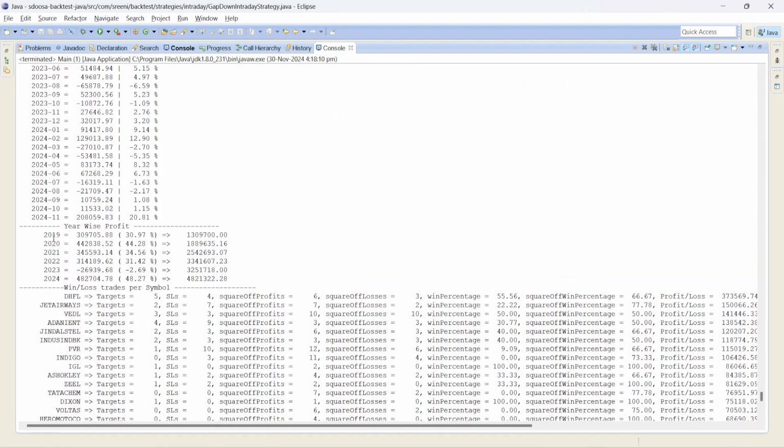But if you compound it, it will look like this. In 2019, we had 30% profit, whereas in the previous one we had 90%. See the big difference: the first minute plays a major role here. If you skip the first minute, we are getting 30% from 90%. But other years are good, more or less the same as the previous version for 20, 21, 22. But in 2023, this version gave a loss. Again in 2024, we got around 48%, even if we skip the first 1 minute candle with this strategy. So with this strategy, the 10 lakh capital would have been 48 lakh in the last 6 years.